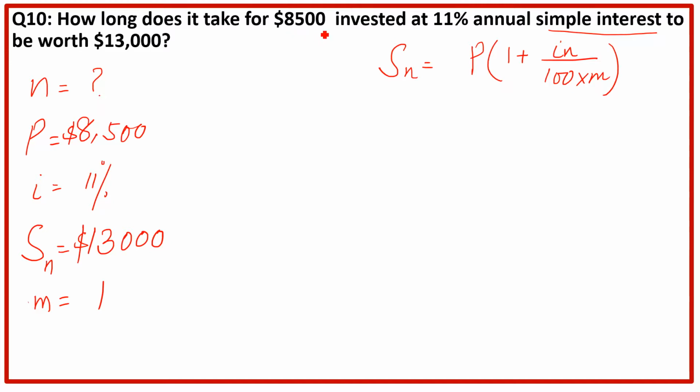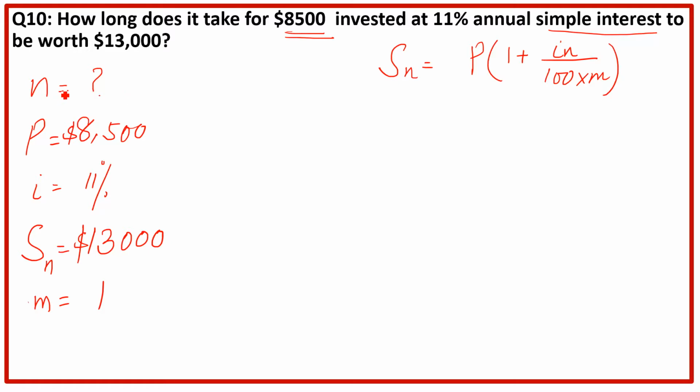For 8500, suppose you have 8500 today. Now it means this is the present value, this is the P, and you are going to invest at 11% at the simple interest rate. So I is 11% and it will be 13,000. So you have to find out n.